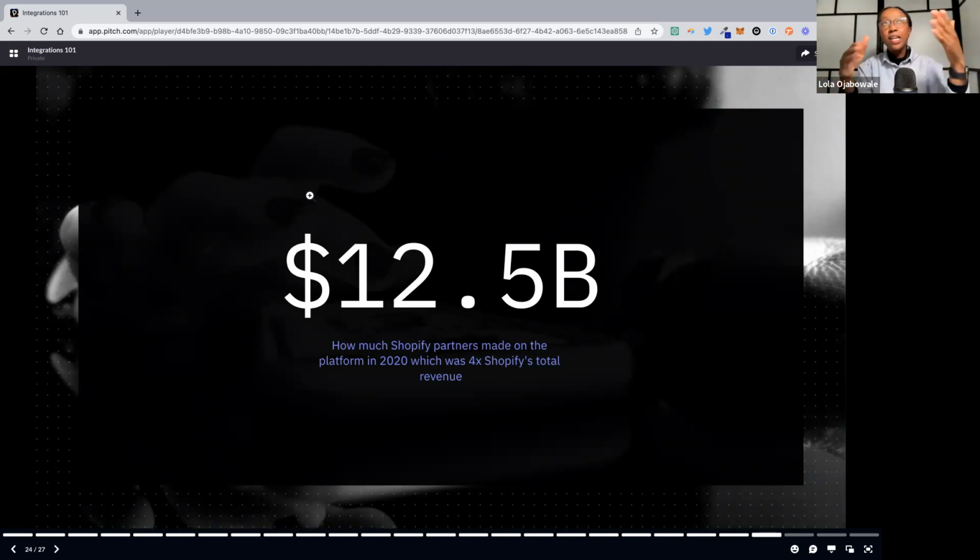So in 2020, I couldn't find the most recent numbers, but Shopify's partners generated 12.5 billion in revenue. That's 4 times the revenue that Shopify was making at the time. And that does include people who create templates and provide services. But it just goes to say that as these platforms become behemoths, there's a large opportunity, I think, for micro SaaS founders to also build on their platforms and get noticed.